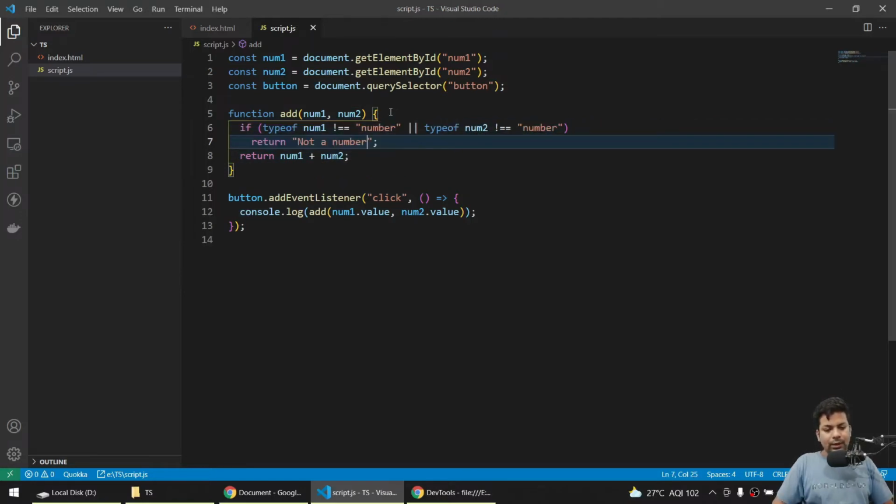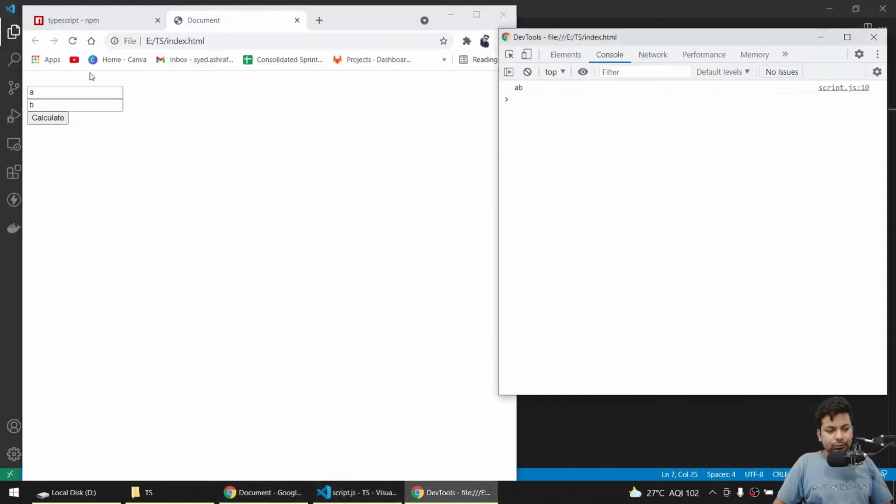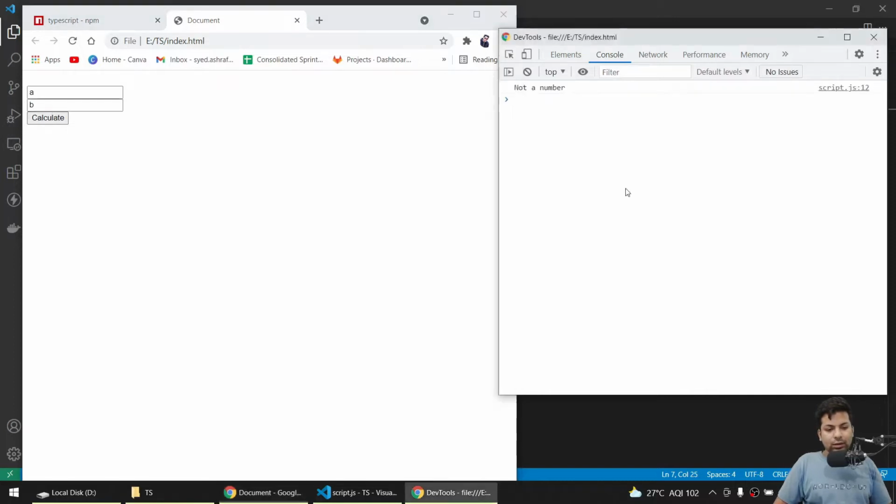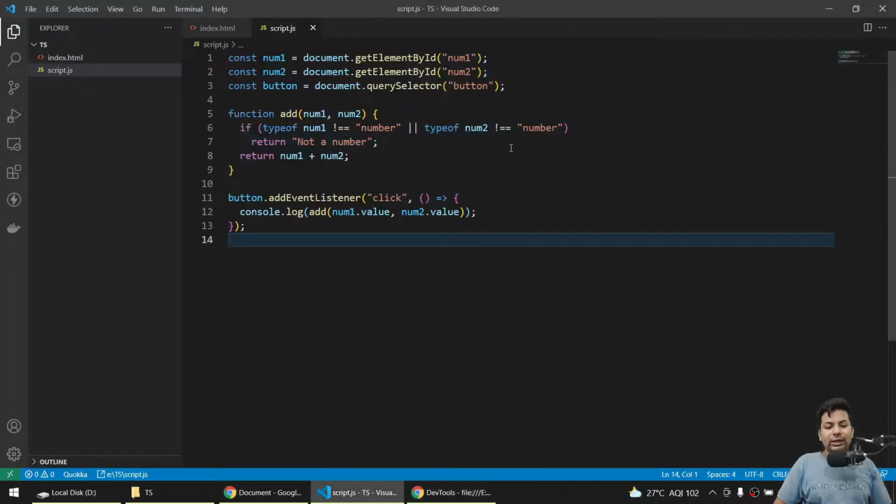Yeah, save it. If I say a, b, see, now we have to write this logic and stuff. So this we can do in the starting only with the help of TypeScript.